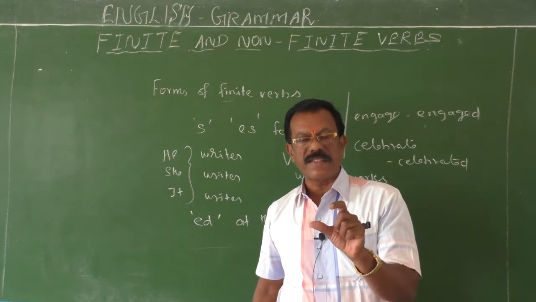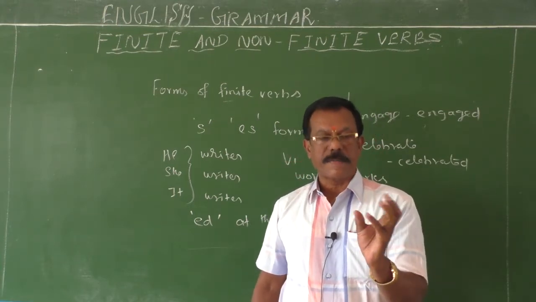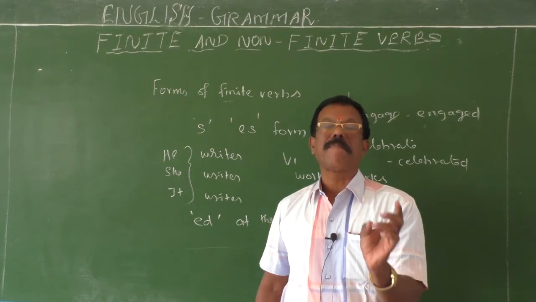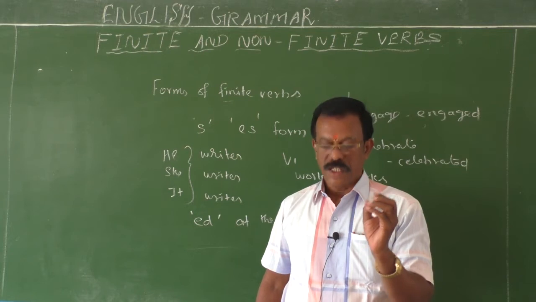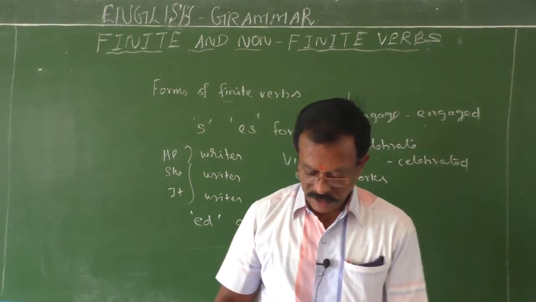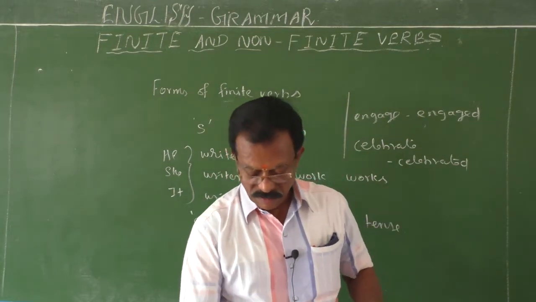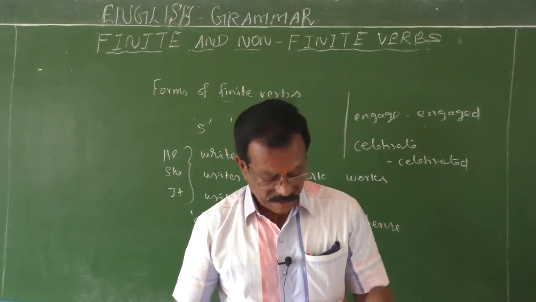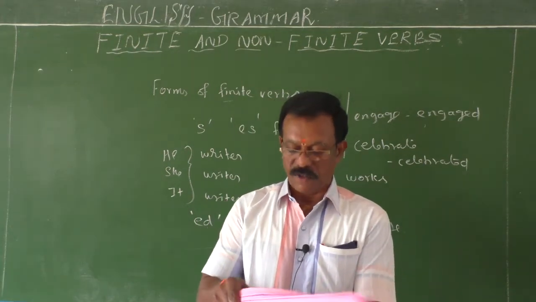So when it shows tenses, it changes in its forms. It shows the present tense and the past tense. So these two important features of finite verbs should be taken into account. I will show you charts a little later. These charts will help you understand all the types of finite and non-finite verbs easily.